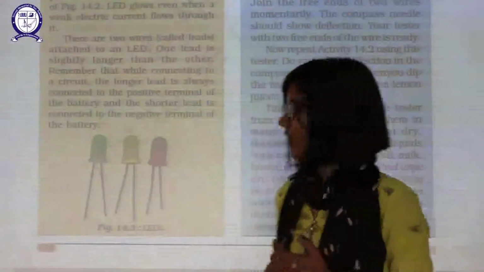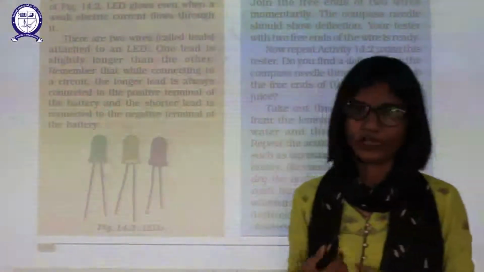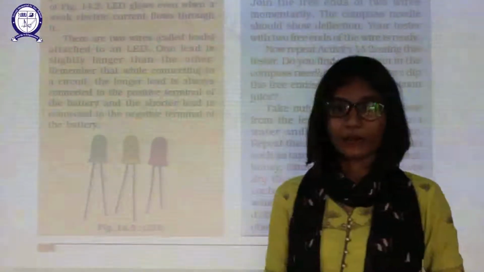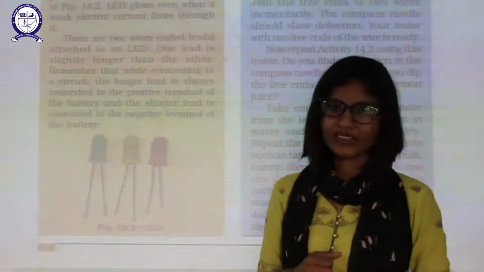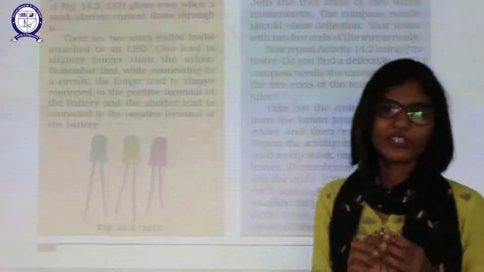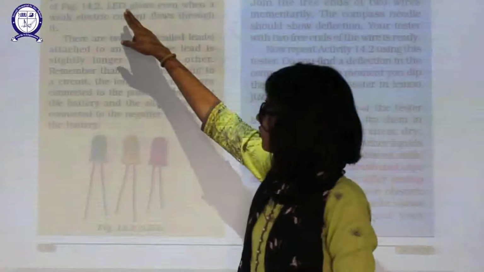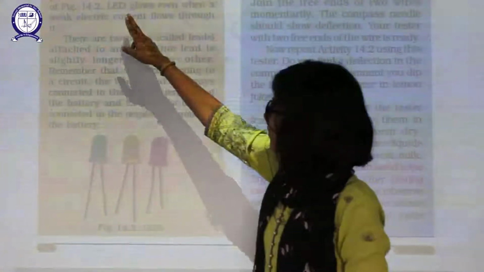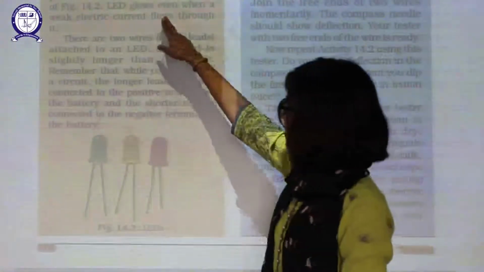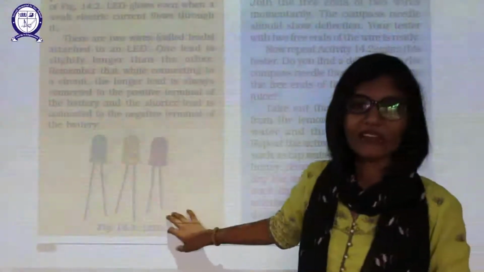You are all aware of LEDs. The full form of LED is light emitting diode. Why diode? Because two wires are there. Di means two. So diodes are equipment having two wires. It can act as your tester. You use an LED in place of the electric bulb in a tester. If you replace the bulb with this LED, it glows even when weak electric current flows through it. They can detect weaker current also.